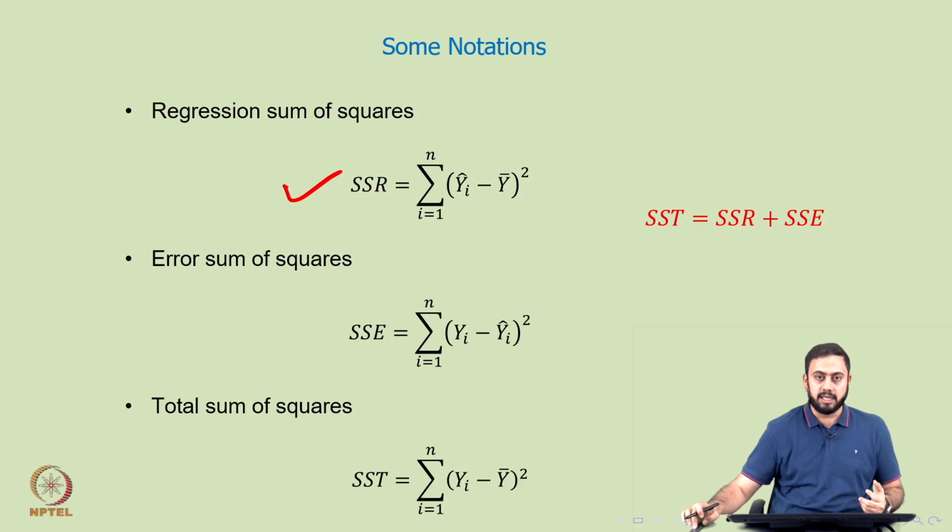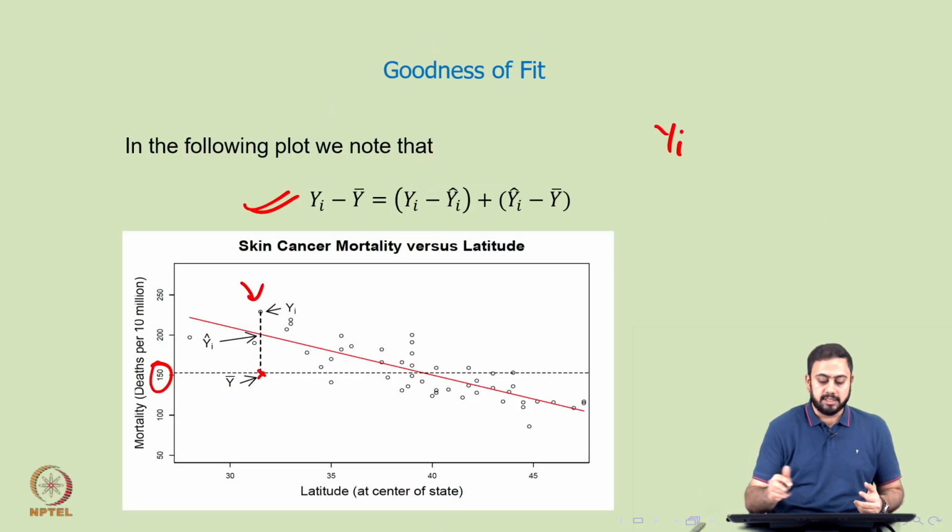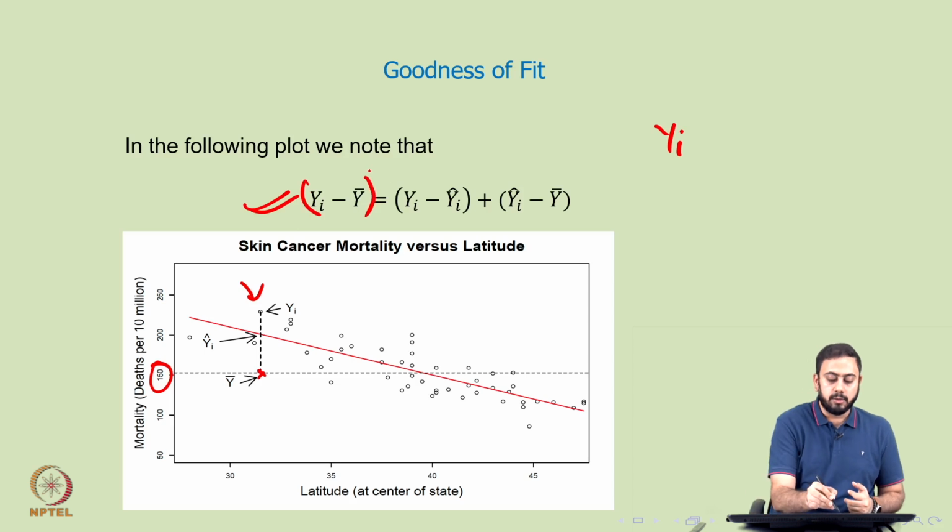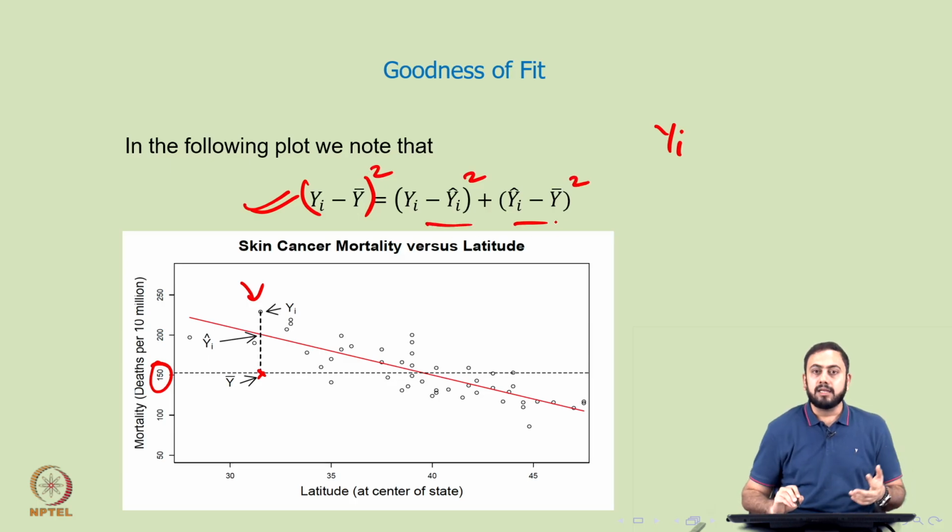Now, let me go back a slide and explain a bit more. Let us say you start with this equation, and assume that you square each of the differences on the LHS as well as on the RHS. What exactly will you get? You will get a square here, a square here, a square here, and of course there will be 2 into a cross product term of these two, which one can actually show is equal to 0.